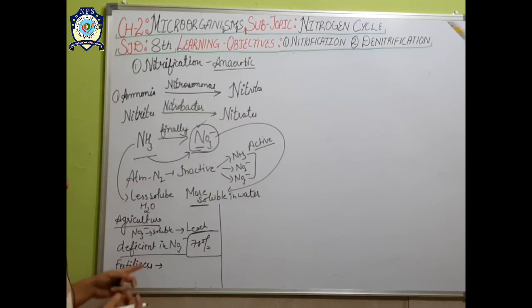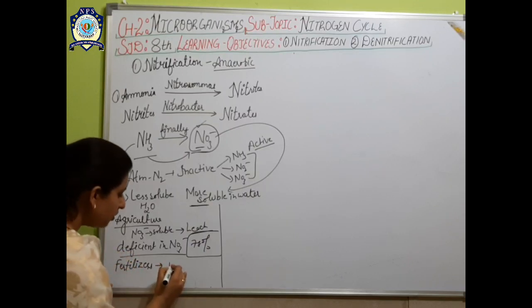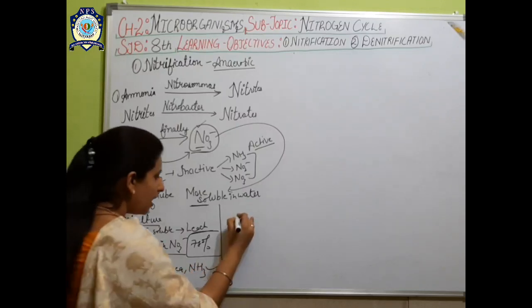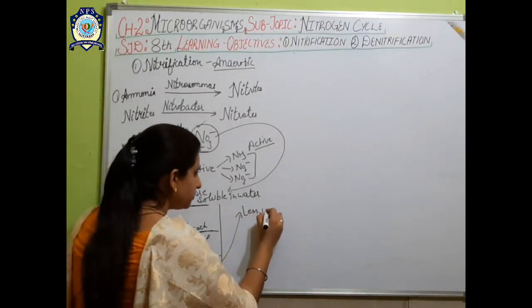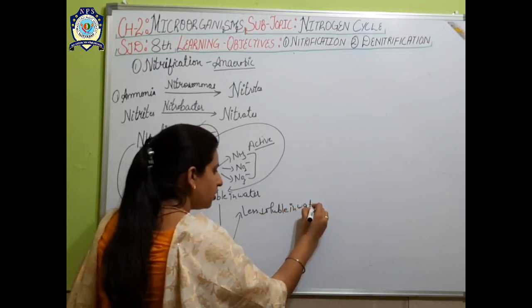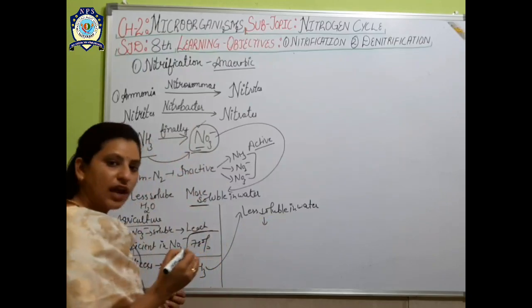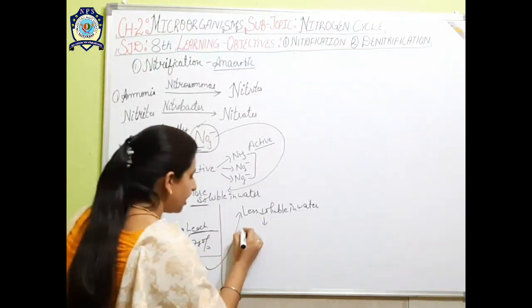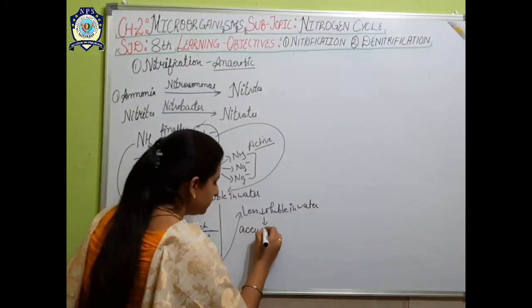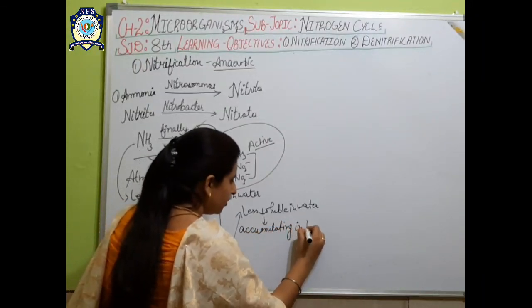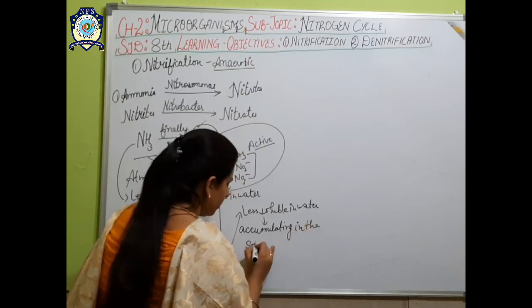But actually what we have learnt now is that the urea or the ammonia is less soluble in water. And if it is less soluble in water, what will happen? It will not penetrate deep into the water table, and it will start accumulating in the soil.